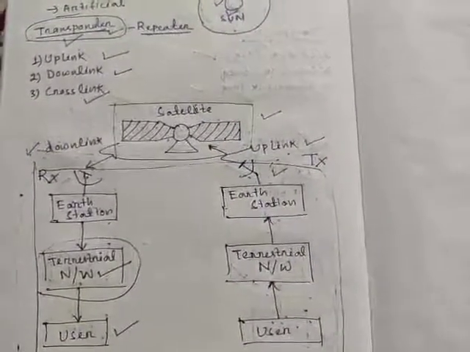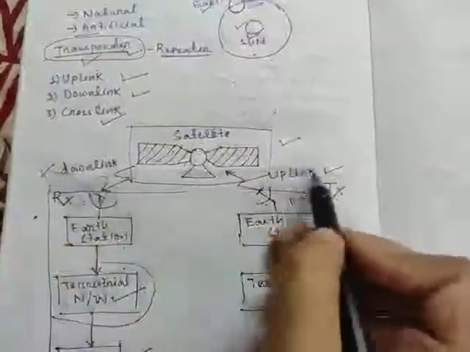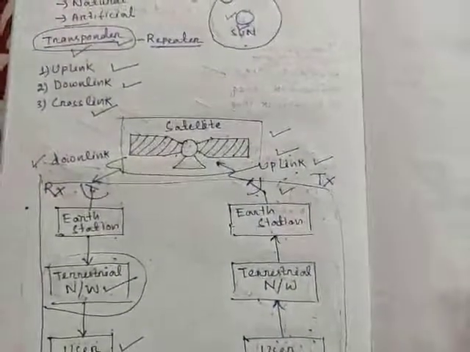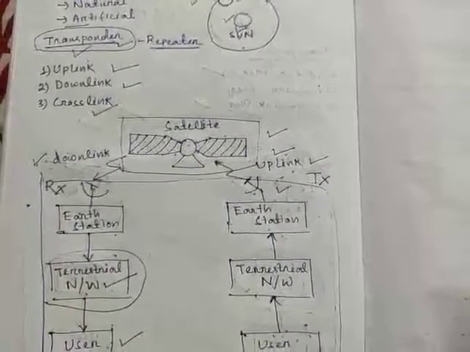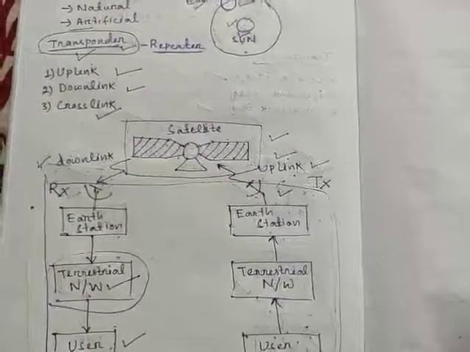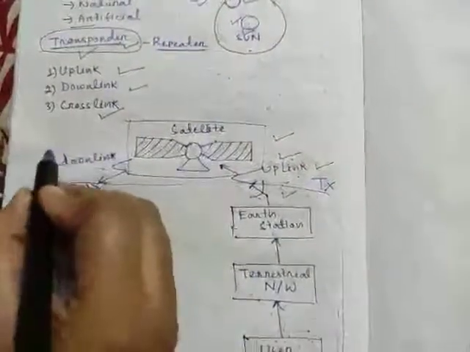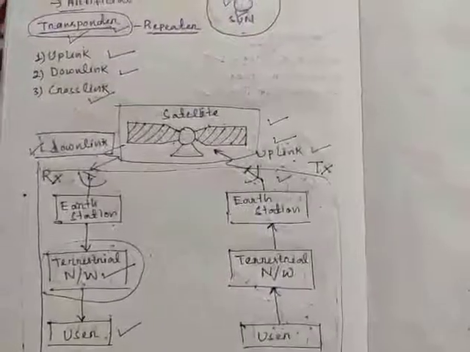The satellite receives the uplink frequency and the transponder present inside the satellite does the processing function and frequency down conversion in order to transmit the downlink frequency or downlink signal at a different frequency.